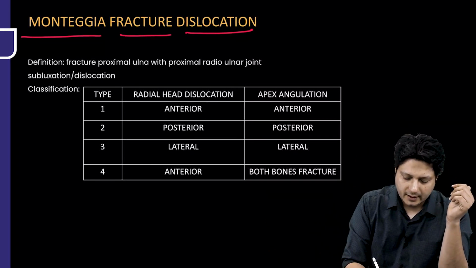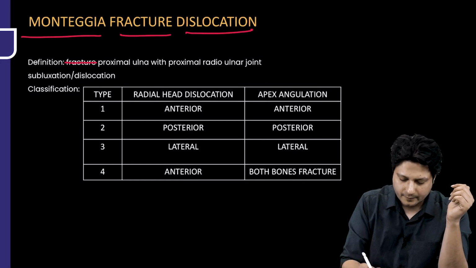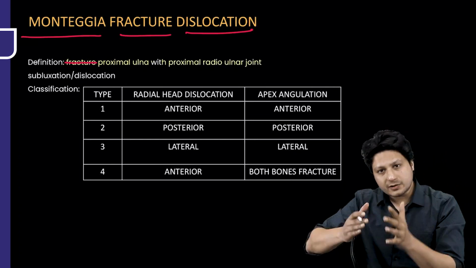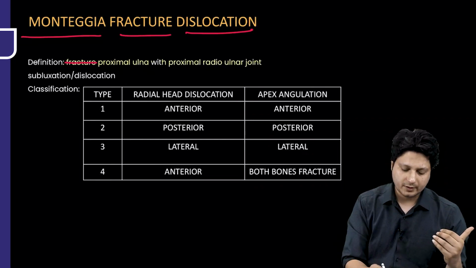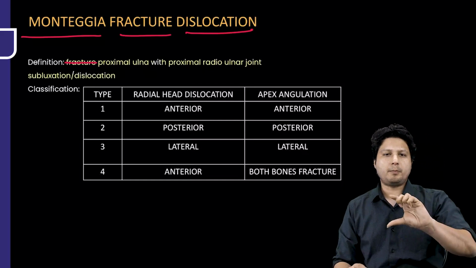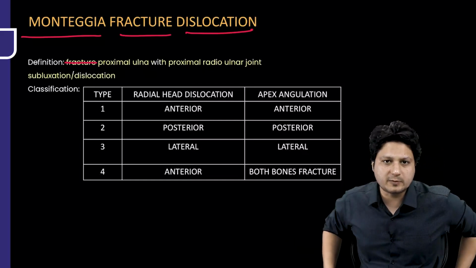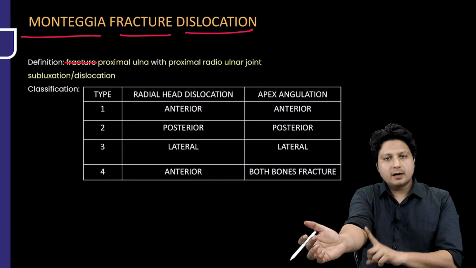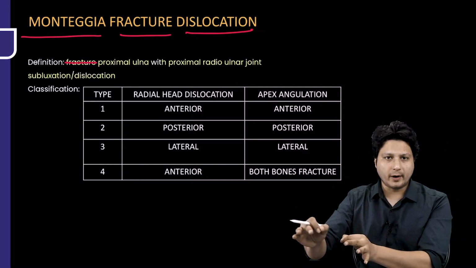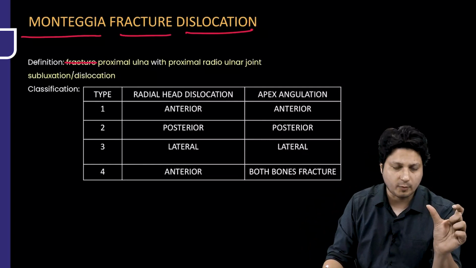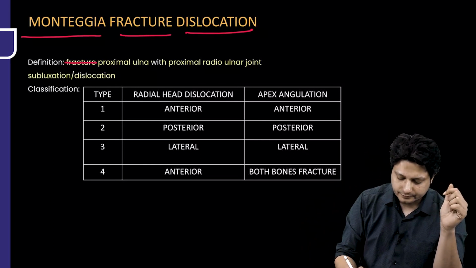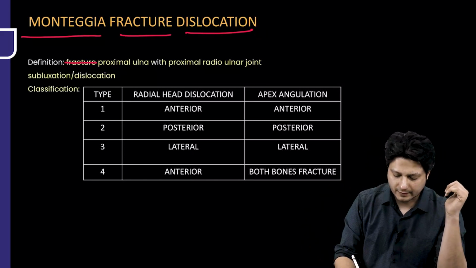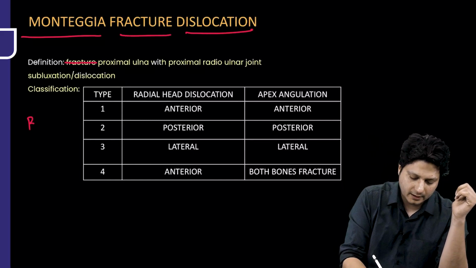So Monteggia is the fracture of the proximal ulna with proximal radioulnar joint subluxation or dislocation. Subluxation means partial dislocation. Dislocation means complete displacement at the joint. So there is a fracture of the proximal ulna with proximal radioulnar joint subluxation or dislocation. That is the definition of Monteggia fracture dislocation. Next is the classification. What is the name of the classification? Classification is Bado, B-A-D-O.